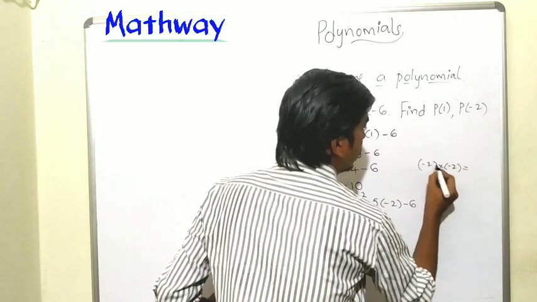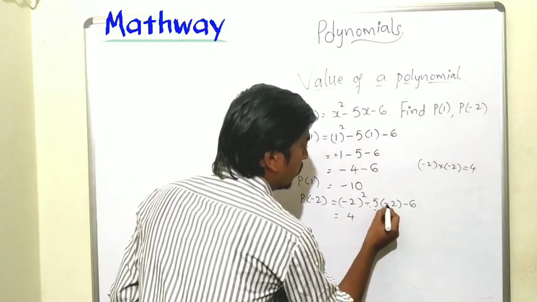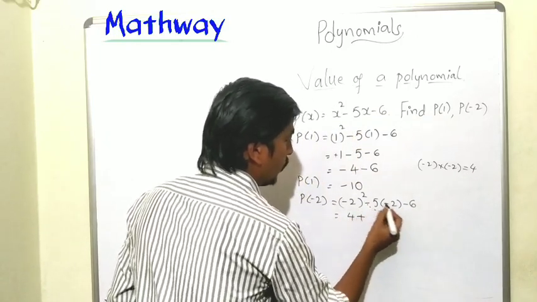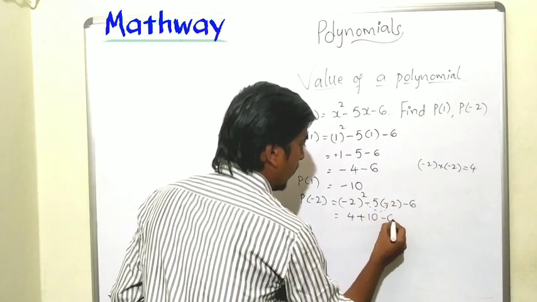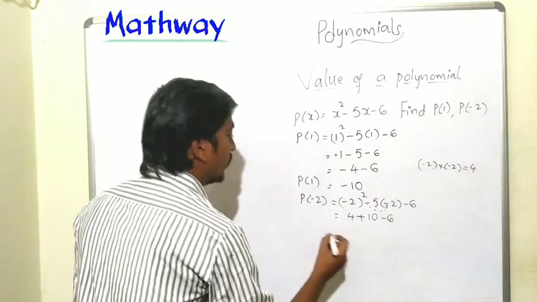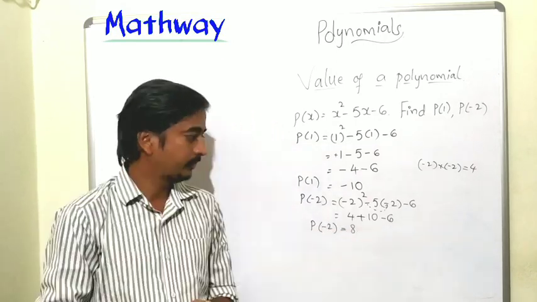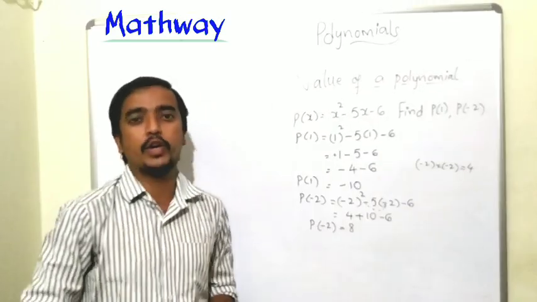Minus into minus is plus, and 2 twos are 4, so it is plus 4. Again minus into minus is plus, 5 twos are 10. Minus 6. 4 plus 10 is 14, 14 minus 6 is 8. So P of minus 2 is 8. This is the process to find the value of the polynomial.